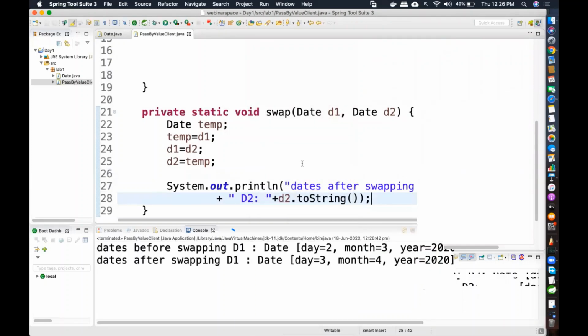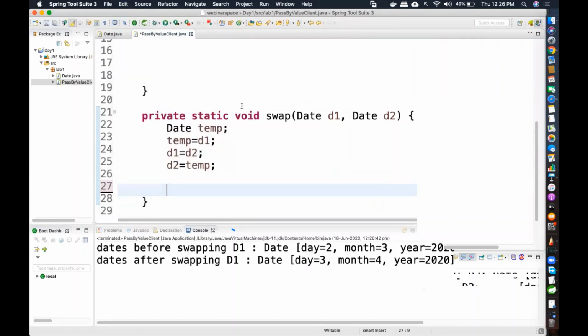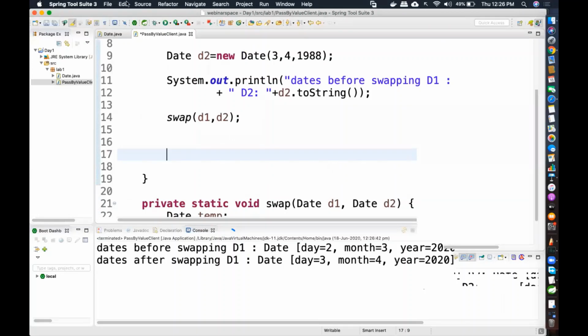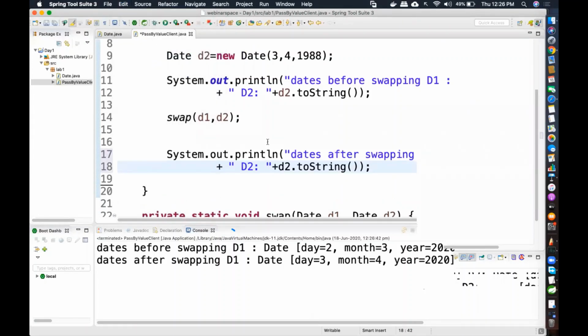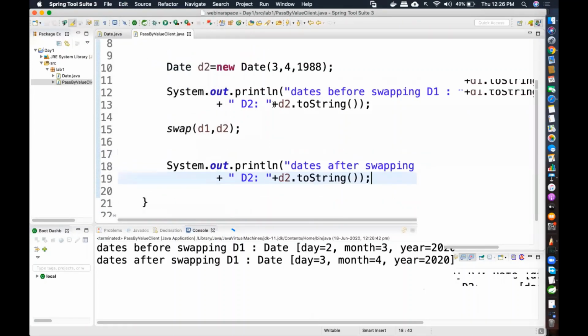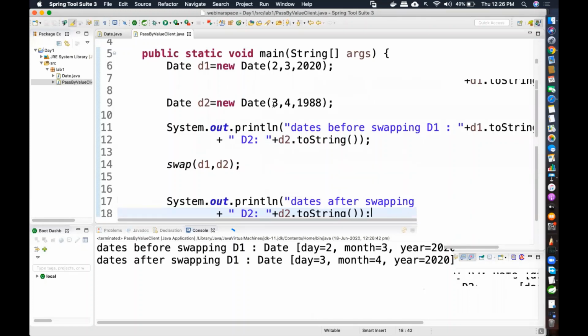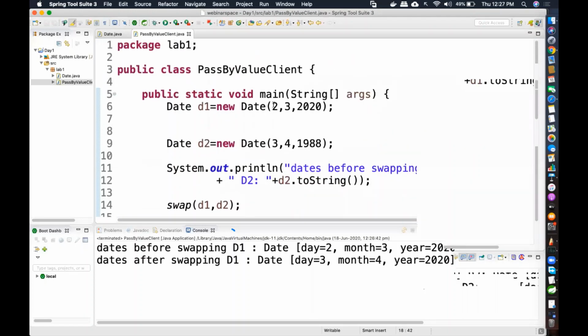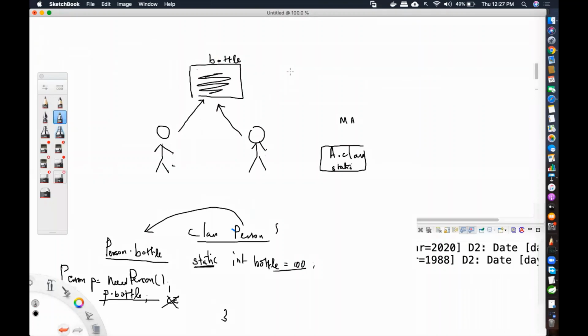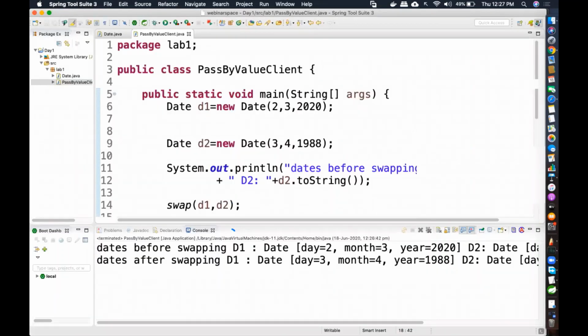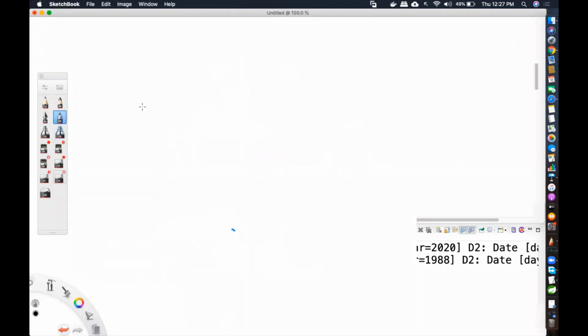It would have happened, but I have not done that. So I wanted to explain why exactly this didn't get swapped. We're going to go line by line. First line, the main method is being called. The main method has a stack of its own.